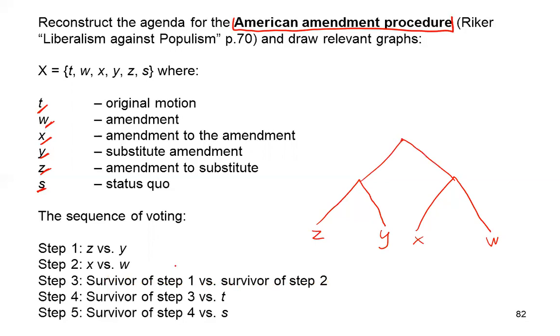Then whatever happens in this process of looking for the best amendment is now paired with the original motion. So the winner against T, this is the original alternative law, and these are the possibilities of changing, tweaking this law. And finally, whatever wins is put to the vote with the existing law, the status quo. And then we have either a change in the existing law, or the status quo is preserved.